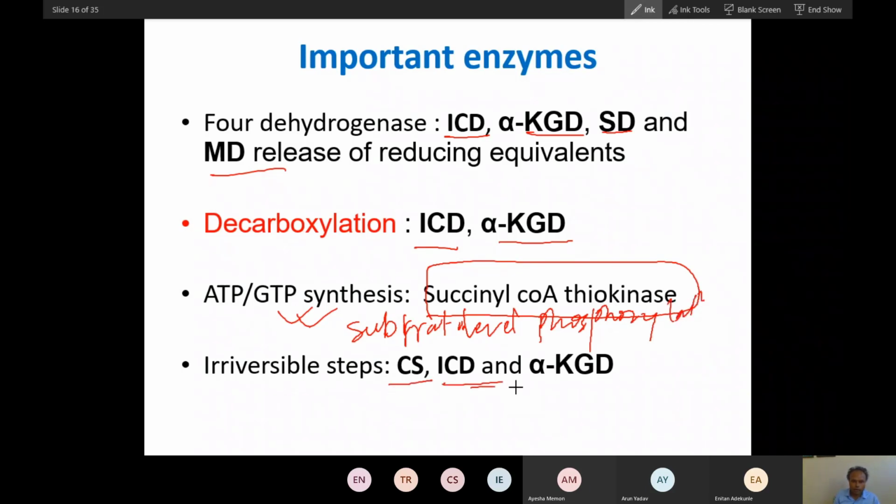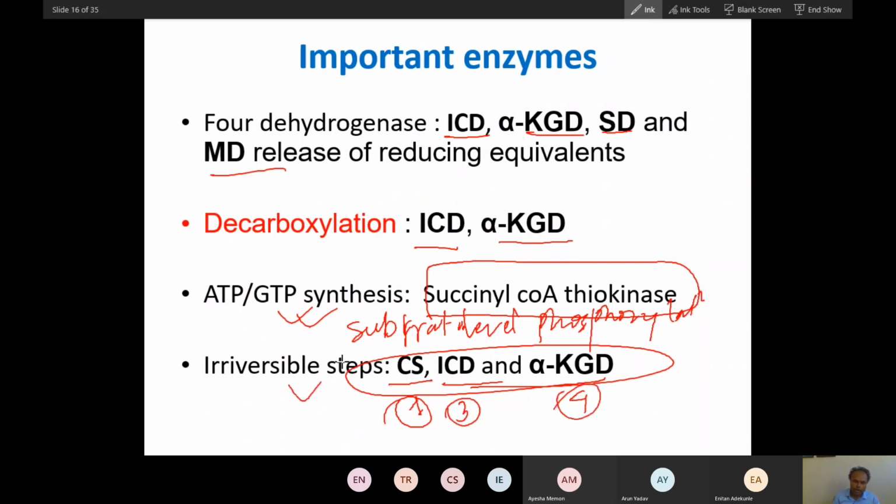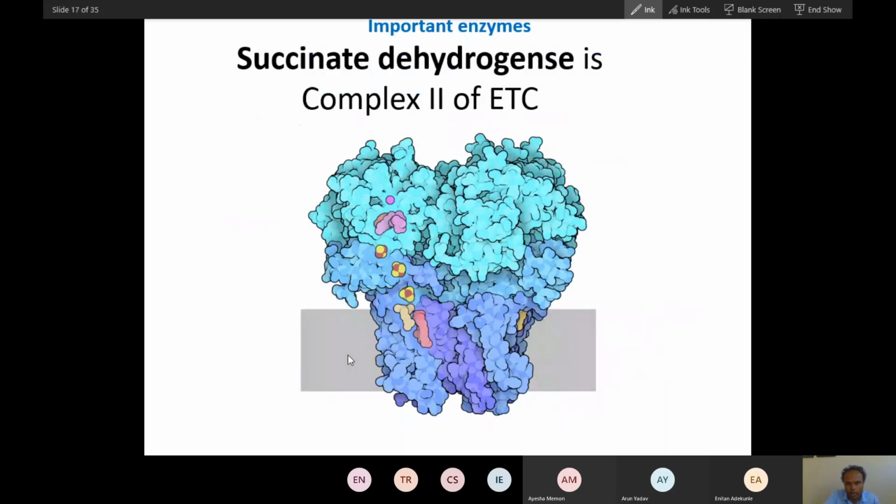And these are the irreversible steps. So first step is an irreversible step, and then the associated dehydrogenase, the 3rd step, and then the 4th step. So total 8 steps, and the 1st, 3rd, and 4th are irreversible steps. And as I have told you, succinate dehydrogenase is part of complex 2, so it is bound in the inner mitochondrial membrane.